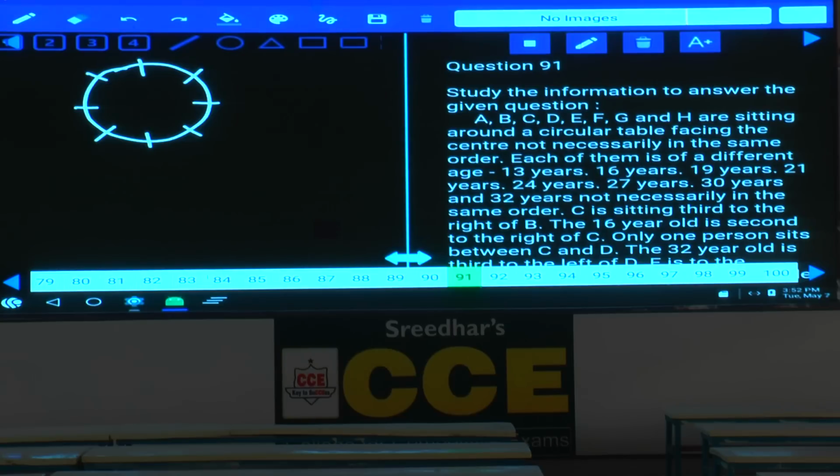Then condition number 1, C is sitting third to the right of B. Now where is C here? As all the persons are facing towards the center, now we can fix this B at this place. Now C is sitting third to the right of B, 1, 2, 3, C will be here.